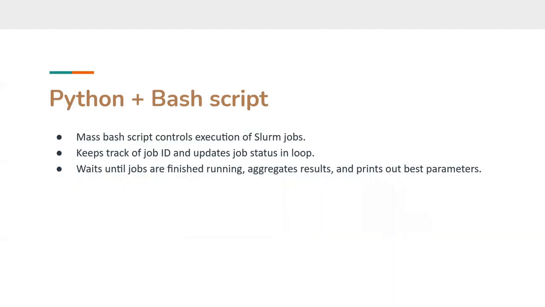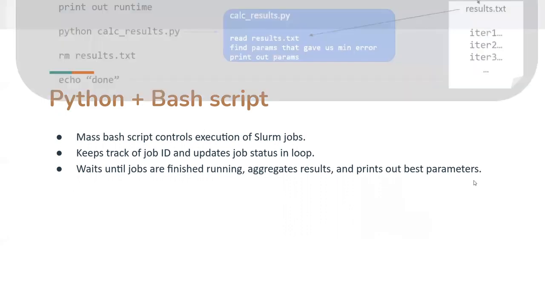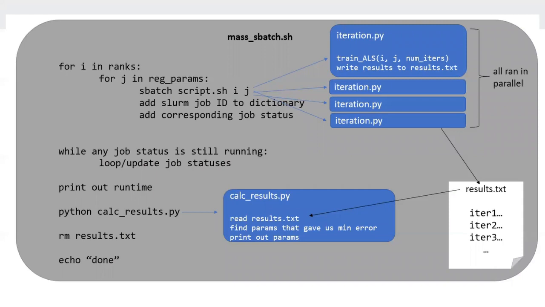And then looking at the controlling bash script closer, we can see the actual flow of execution. So there's a mass bash script that controls the execution of the separate Slurm jobs. As you can see here, similar to the original Python script, this bash script uses a nested for loop to iterate through the pairs of parameters.